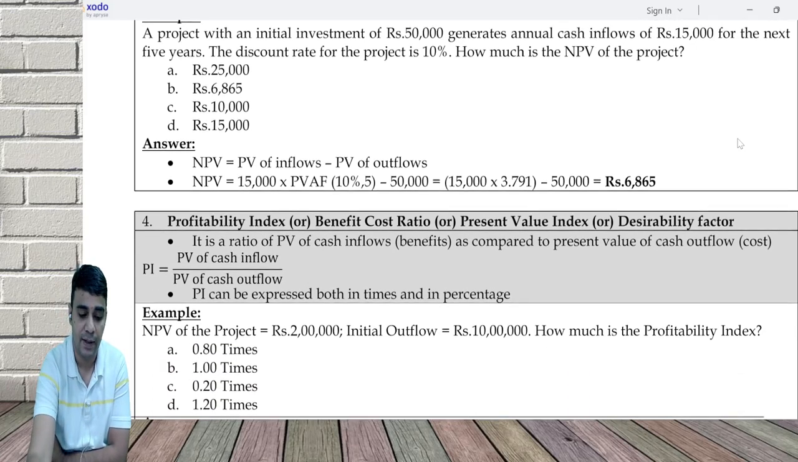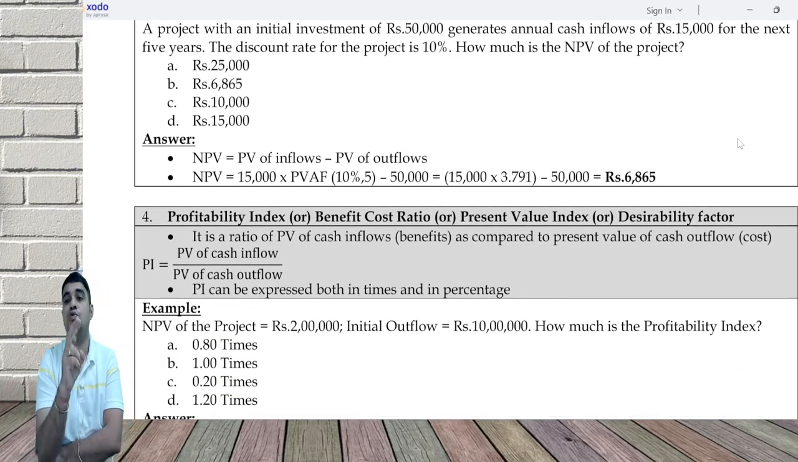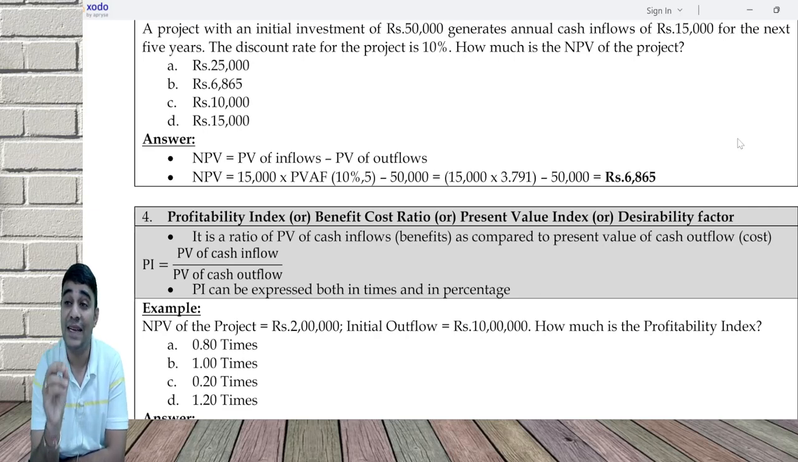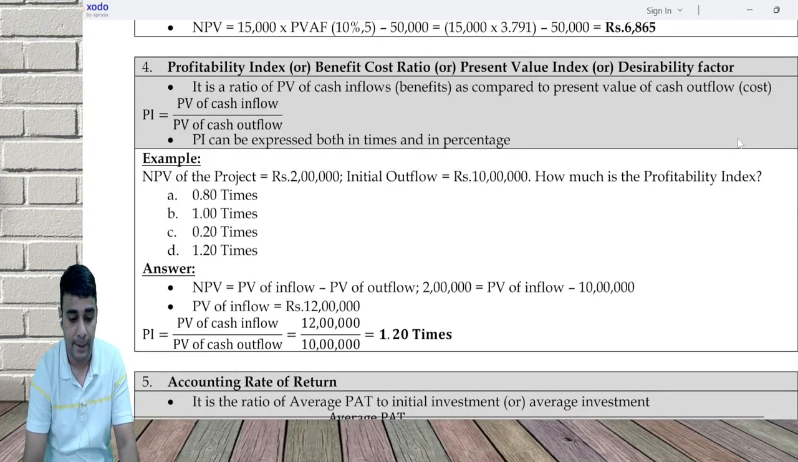One good example: NPV of the project is 2 lakh. Outflow is 10 lakh, which means my inflow is 12 lakh. Profitability index is inflow divided by outflow. 12 lakh divided by 10 lakh.